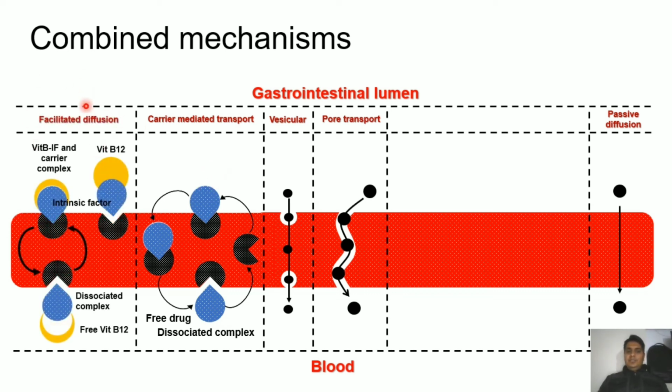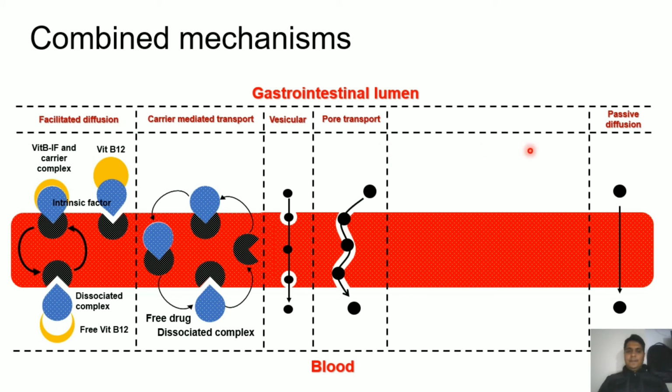Now facilitated diffusion, it is a kind of passive diffusion, and it doesn't require any energy. Here the intrinsic factor works to carry the molecule. Intrinsic factor helps to bind the drug molecule with a carrier, and after binding with a drug molecule, this complex moves to the other side, and after releasing the drug molecule into the systemic circulation, it goes to the first site to carry another drug molecule, and this is how it works.